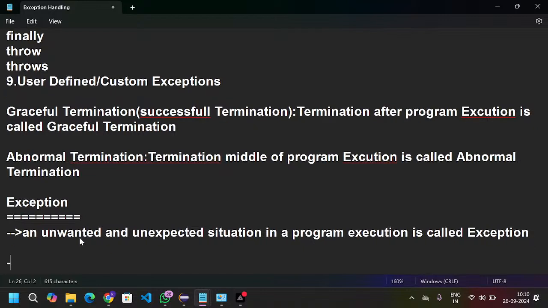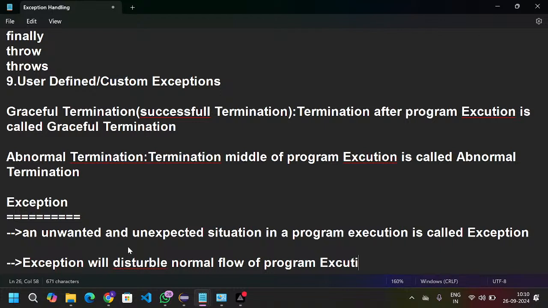Next point: exception will disturb the normal flow of program execution.